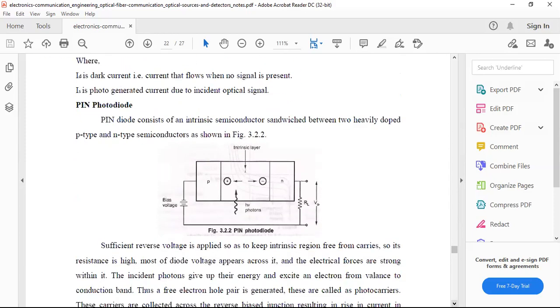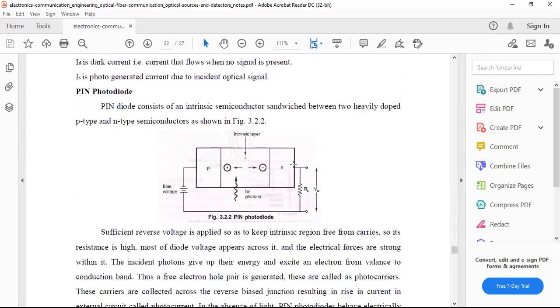Now if you see the pin photodiode, here is a p-n junction diode. Additionally, what is modified here? An intrinsic layer is added in the junction.